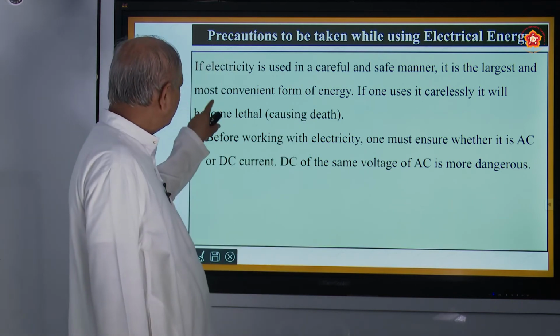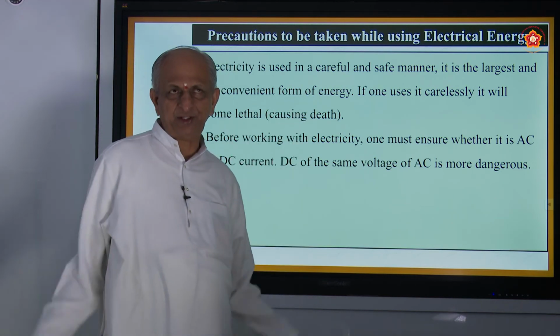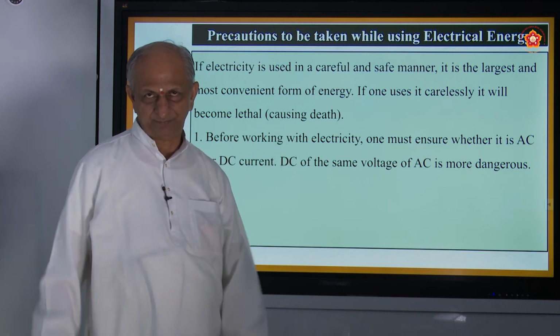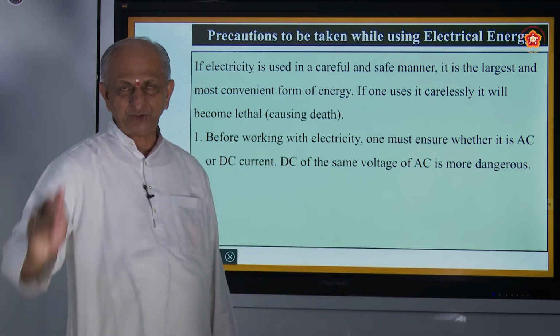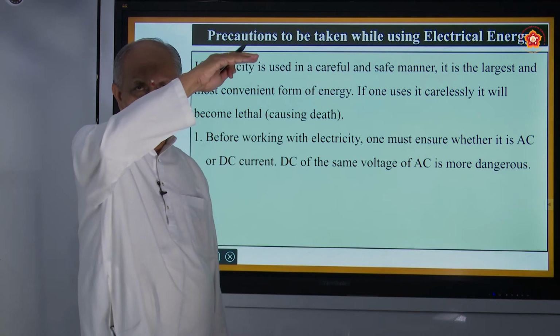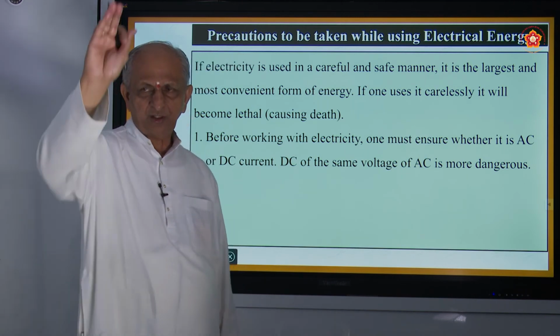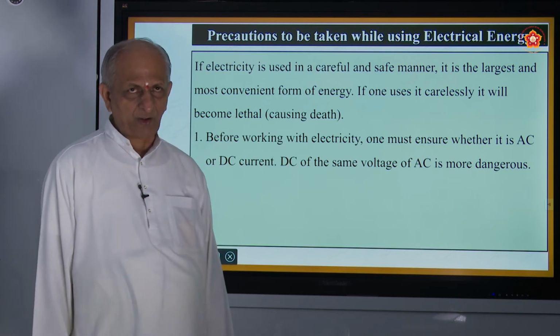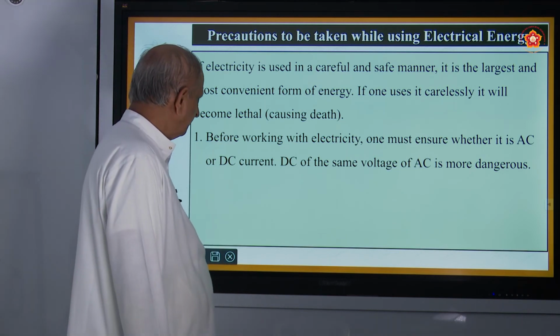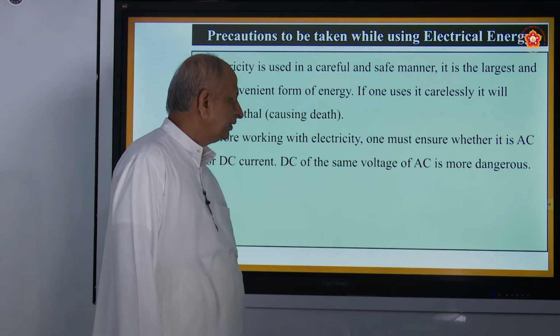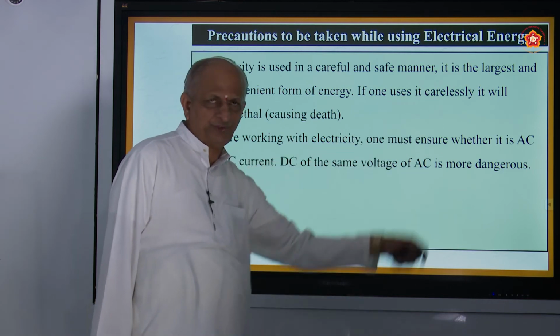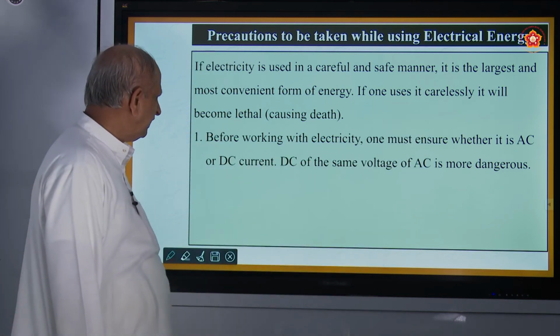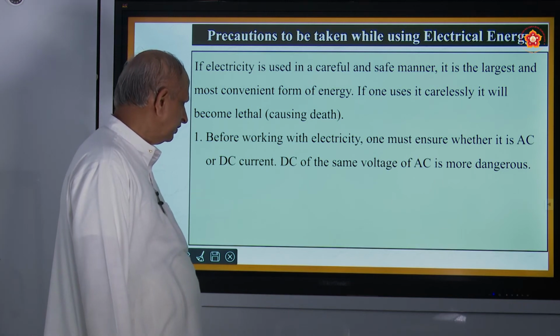It is a convenient form of energy, meaning you can produce it on a large scale, even from atomic energy. From moving water you can produce hydroelectricity, or from coal, a thermal power plant, by different means. But if it is misused, it will lead to death also.